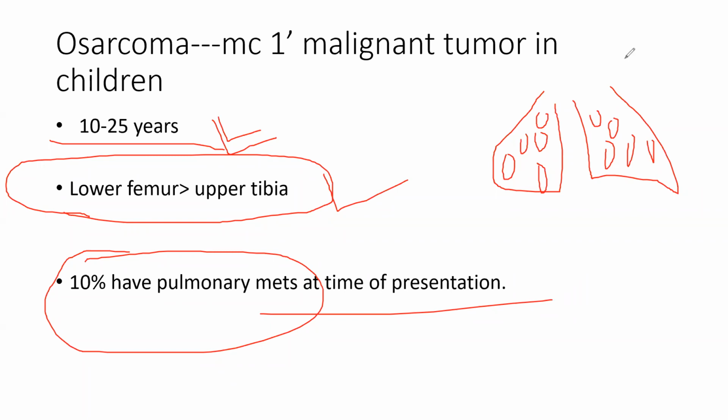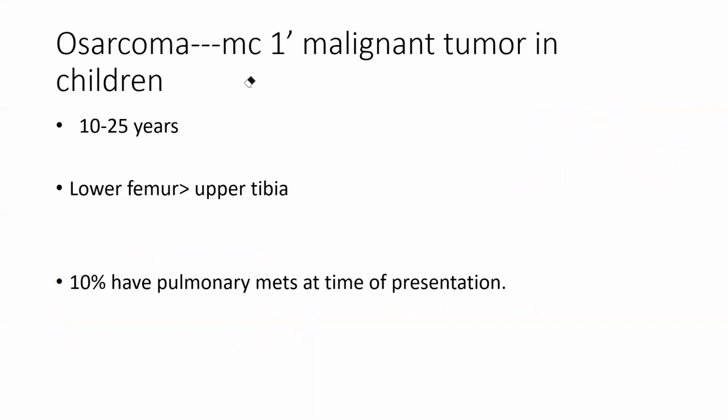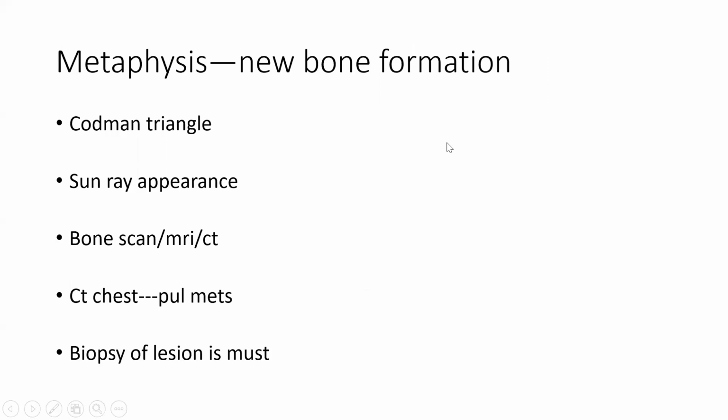These tumors are very, I don't know how to say it, but very bad. In my residency I had 3-4 patients with osteosarcoma, and I've seen how they suffered. So it is in the metaphysis, with new bone formation, Codman's triangle, sunray appearance. These are the investigations you have to do: CT chest to look for pulmonary mets, and biopsy of the lesion.